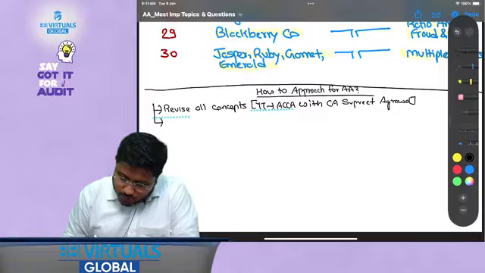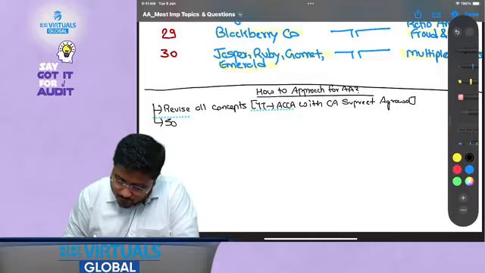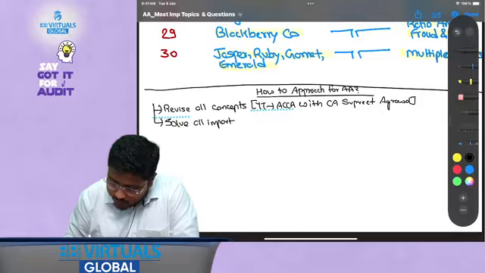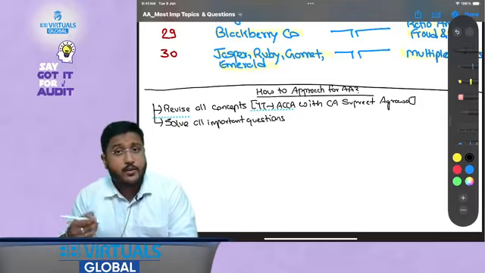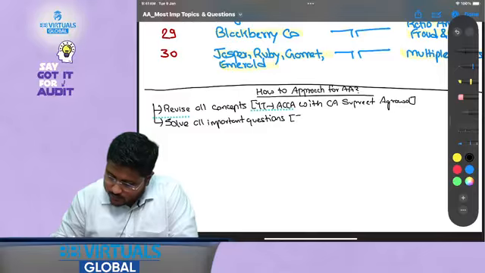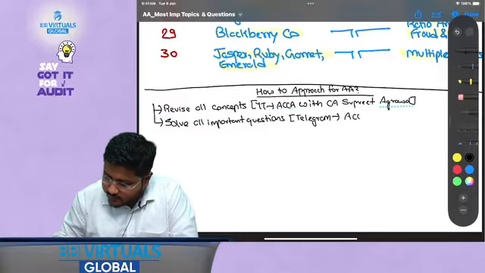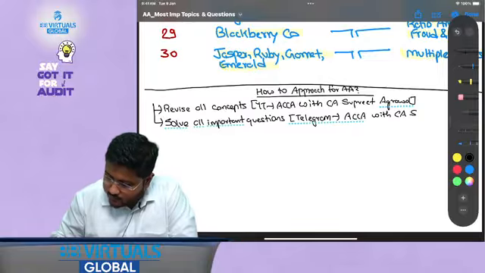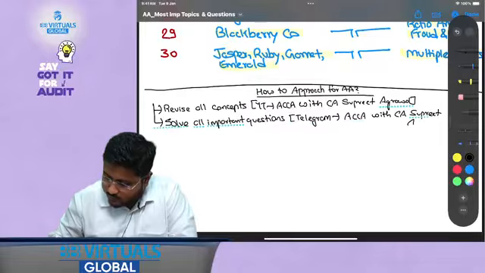Then you should solve all important questions that we have discussed. The list, this particular file, would be available on my Telegram channel, which is again ACCA with CA Supreet Agrawal.